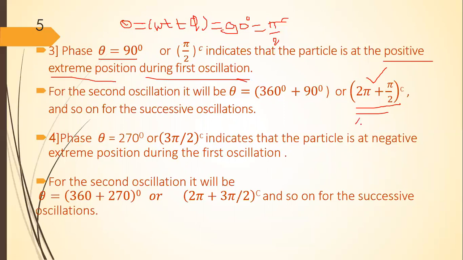And if this angle is 4 pi plus pi by 2 radian, what will it indicate? It will indicate that the particle is at positive extreme position during the third oscillation. Then the fourth case: phase theta is equal to 270 degree or 3 pi by 2 radian indicates that the particle is at negative extreme position during the first oscillation.